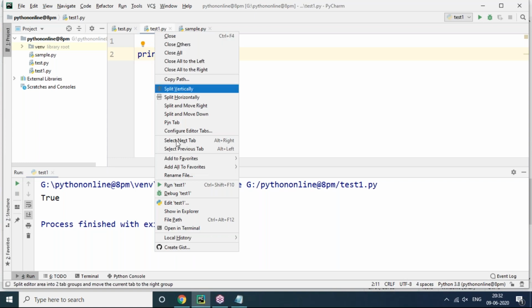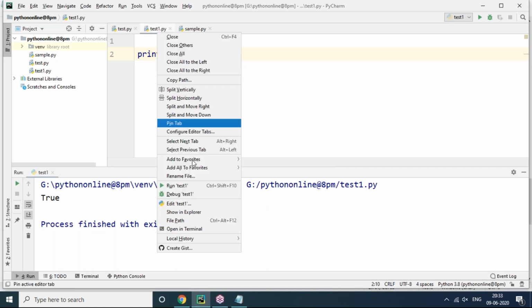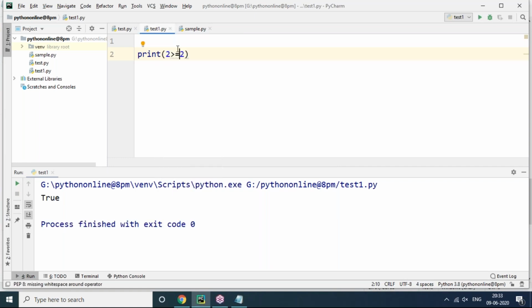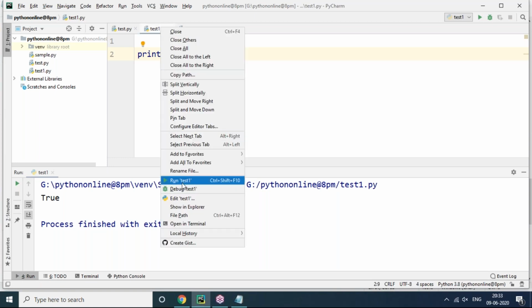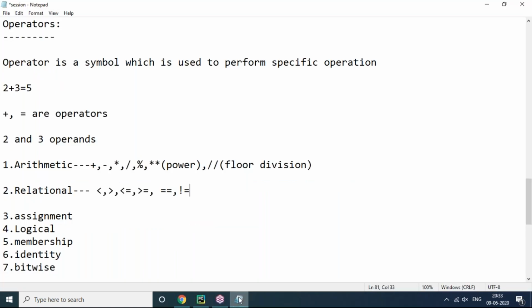Even greater than or equal to, any one condition is true. Now equal to, is this correct? 2 equal to 2, yes it is correct, true. And not equal to: 2 not equal to 2, wrong, false. So these are the simple relational operators available in Python.